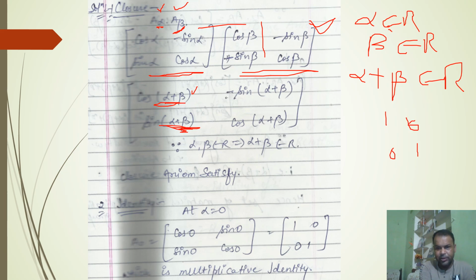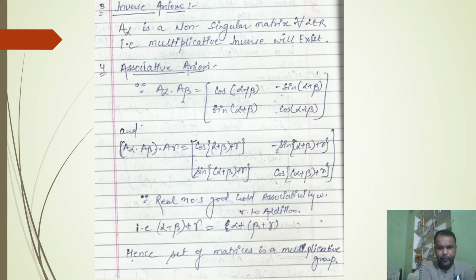Similarly, for the case of identity, we know that the identity matrix is 1, 0 and 0, 1. This is an identity matrix of 2 by 2, because here we have a set of matrices all of the order 2 by 2. So we will use an identity matrix of 2 cross 2. If we use the real value 0, then we get cos 0, sin 0, and minus sin 0, and the value of minus sin 0 is again 0, and the resultant matrix will be identity. So if we use alpha equal to 0, then we get this identity matrix.